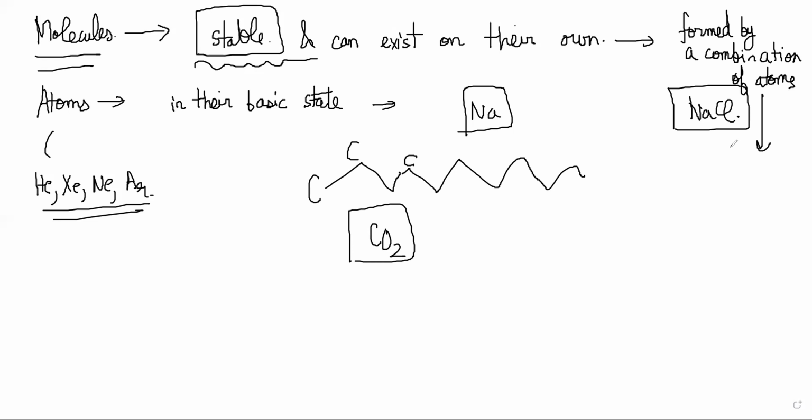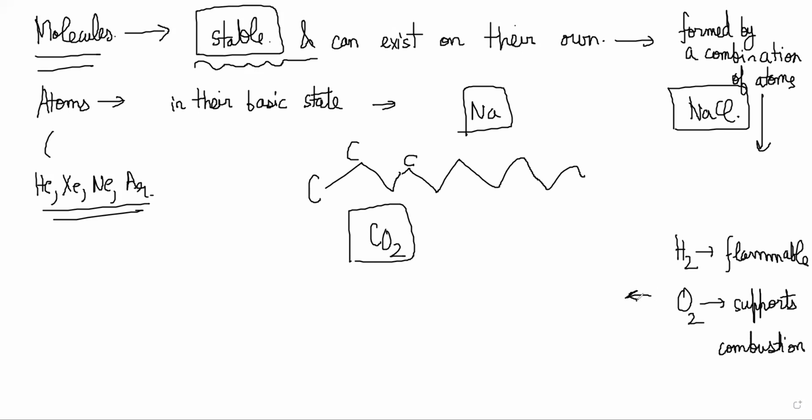The classic example is water. Hydrogen is flammable and can burn very easily. Oxygen supports combustion; without oxygen, nothing can burn. However, water is used to stop fires, right? Water's properties are completely different, correct?